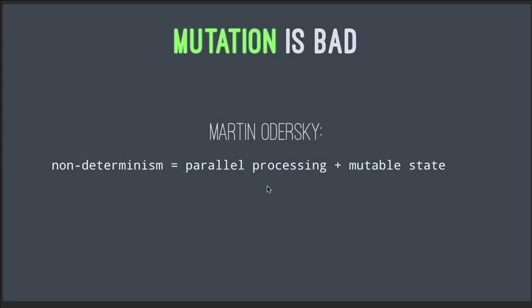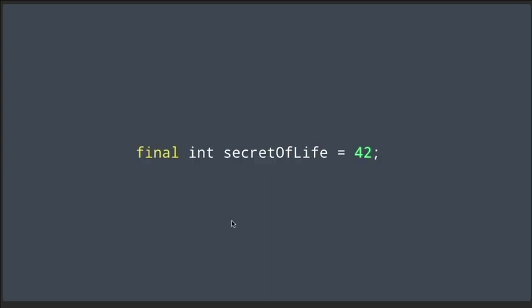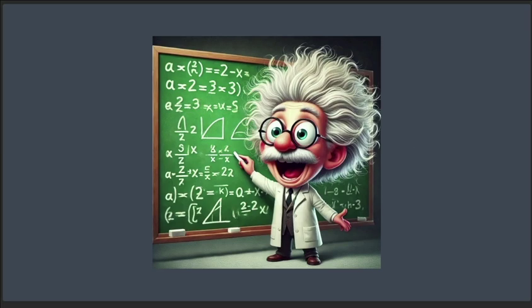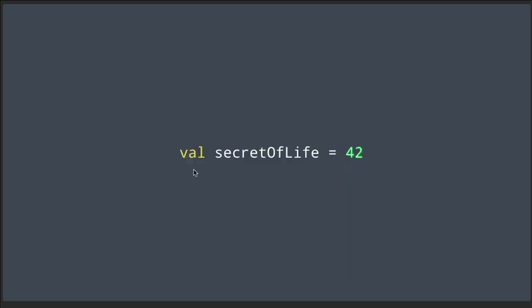It's bad in the single-threaded world, and as you can see in this quote from Martin Odersky, it's absolutely horrible in the parallel world. So what you do instead in functional programming is, if you're using Java, you would make all variables final. And that way they can't be mutated. If you try to mutate it sometime later, that will be a compiler error. And if you think about this, you know what this is like? This is like algebra, where variables can't be mutated. So when I say variable, I mean algebraic variable. And to this point, when you define variables with the val keyword like this in Scala, they are final by default. So if you try to change it later, this code won't even compile.